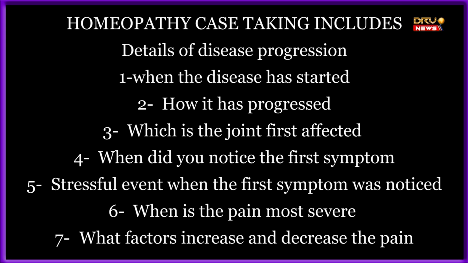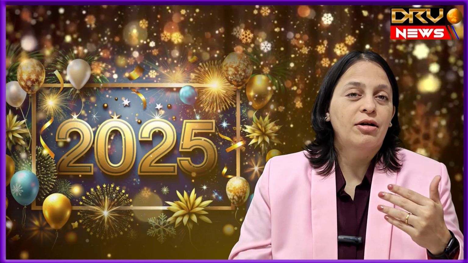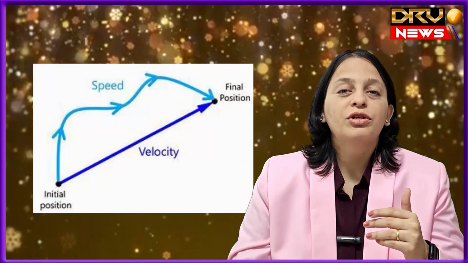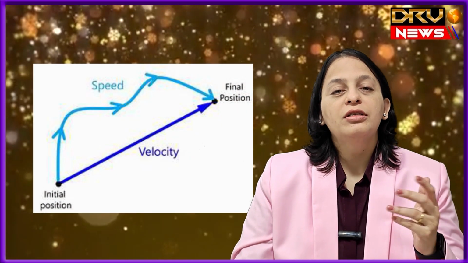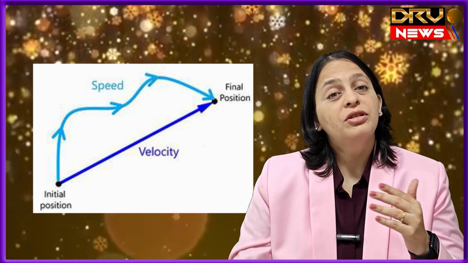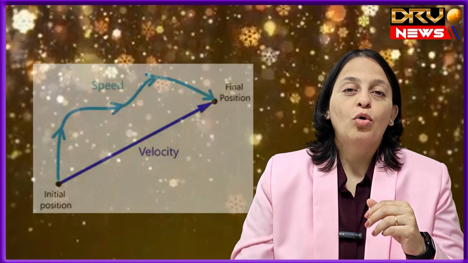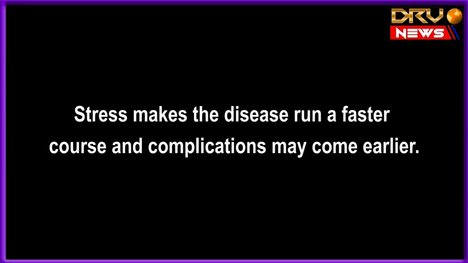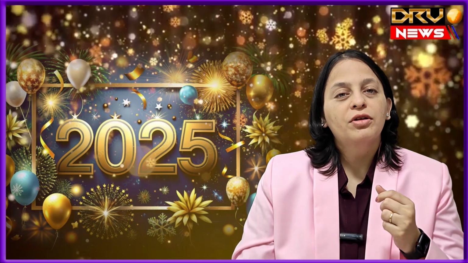Let's say when you got lower backache, then stiffness, and when the neck pain started. This tells us the velocity of the disease. The velocity is different in different people depending upon the stress that they are undergoing. So although we have called it an autoimmune disease which is linked to a specific gene, the stress that you undergo will determine the velocity of the disease.